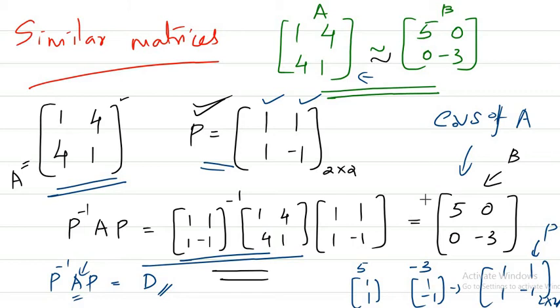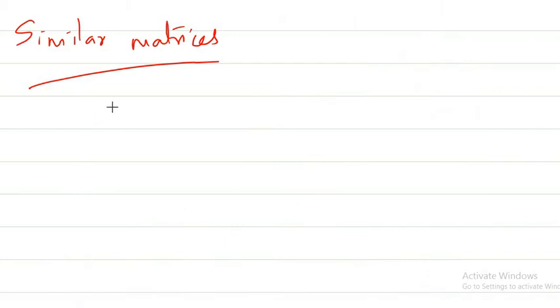So if you take any matrix, is it possible to diagonalize? That's a good question, because not every matrix is diagonalizable. If you cannot find such a P for which P inverse AP is a diagonal matrix, then we say the matrix is not diagonalizable.